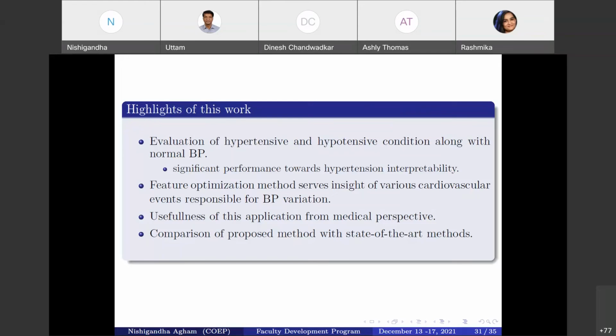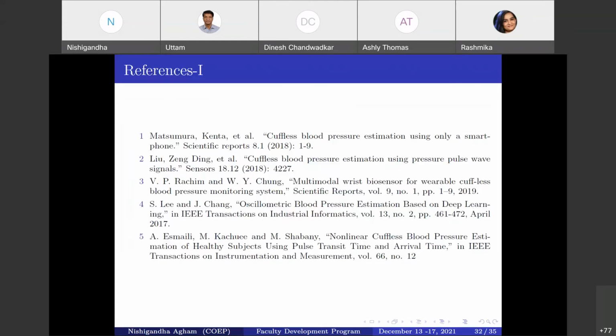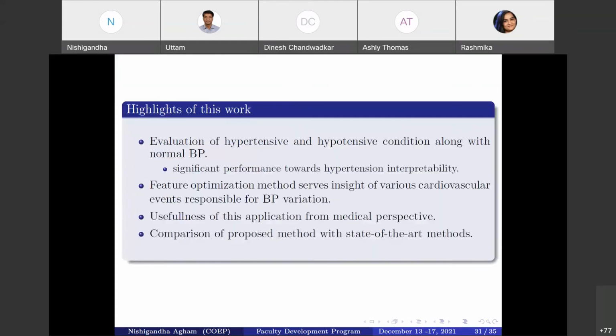And definitely a comparison is there whenever we propose a new method. So the comparison of this proposed method with the state of the art methods we have shown in our publication, and through that we can find a better result as compared with the state of the art methods.